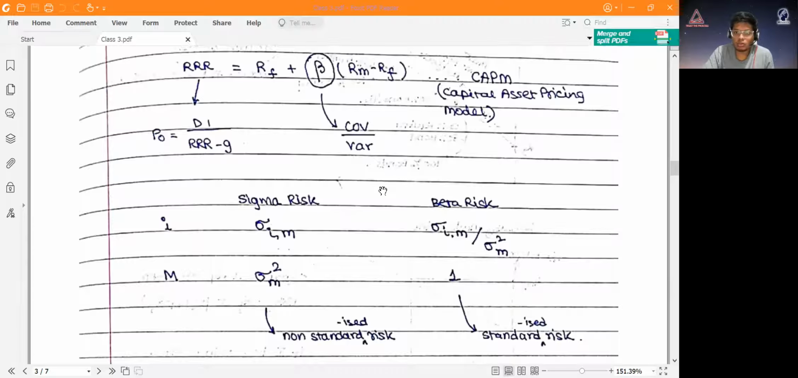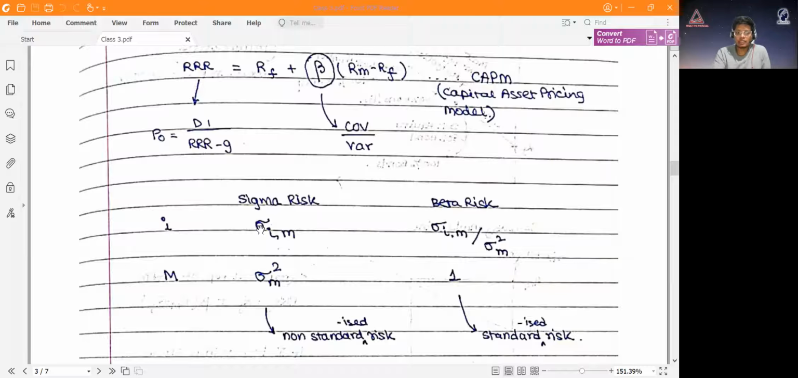Okay, so now there are two kinds of risks. First is the sigma risk. Sigma risk is what? Sigma risk is basically, for an asset I, the standard deviation of I comma M, and for the market portfolio it's sigma square M.